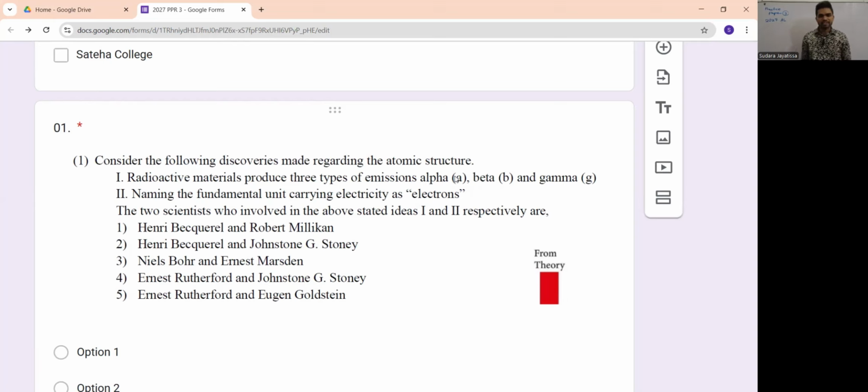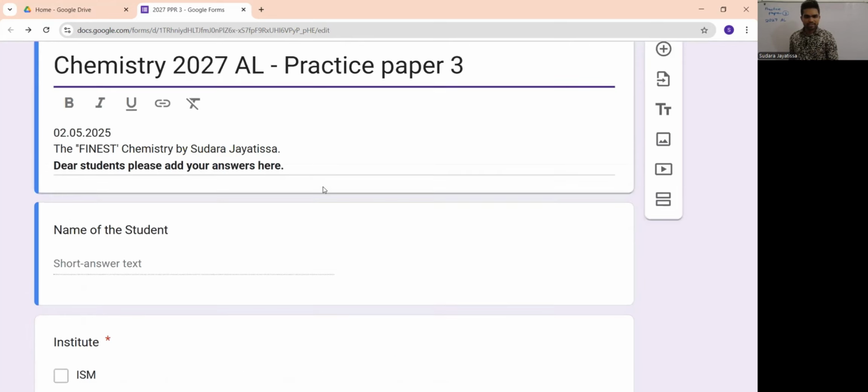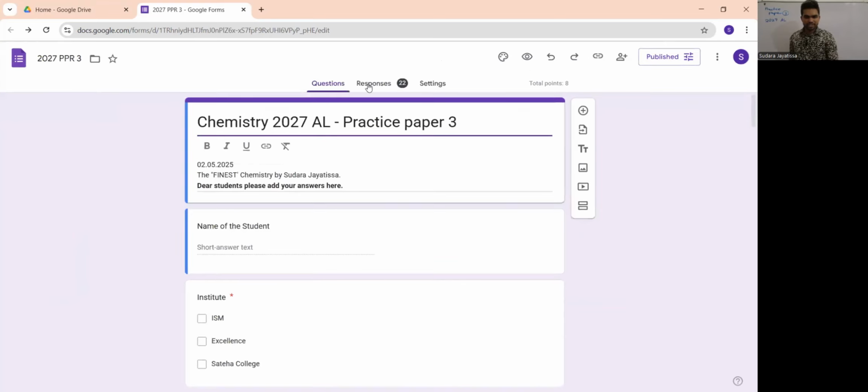The second point is naming the fundamental unit carrying electricity as electron. Who named the electron? Who gave the electron that name? It's Stoney, George Johnstone Stoney. Just remember it as Stoney. So our answer should be the fourth one. We'll go and see how your answers were for that question.